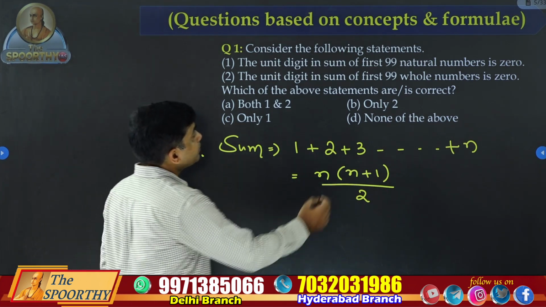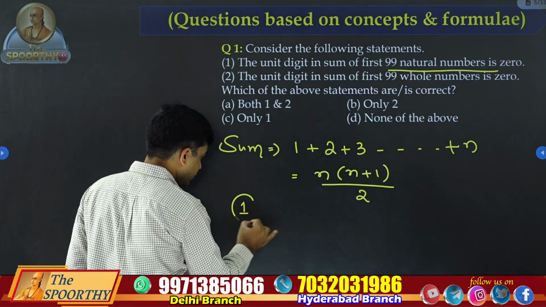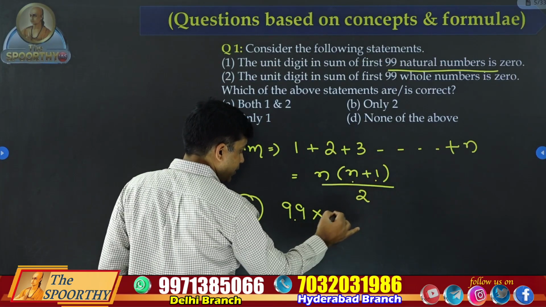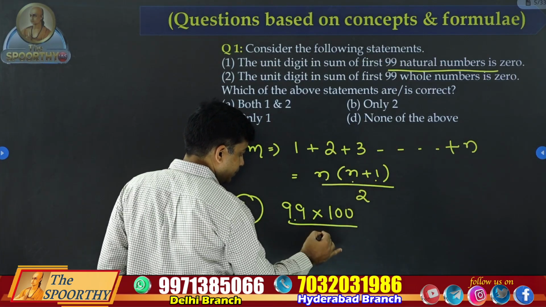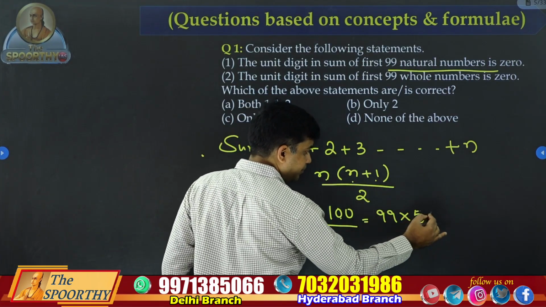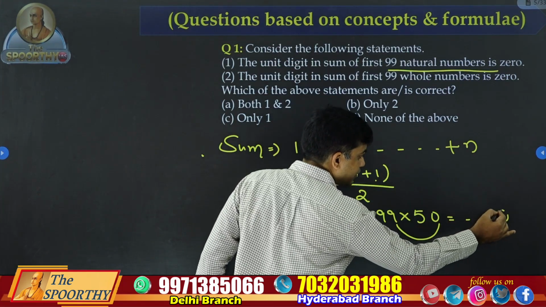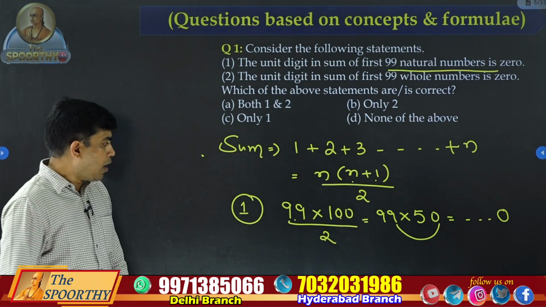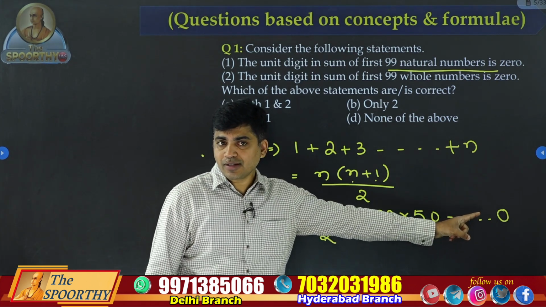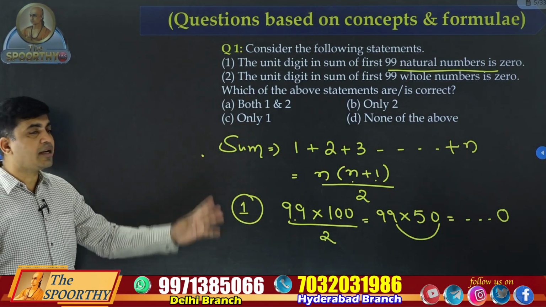So, first question, 99 natural numbers. The n value is 99, 99 plus 1 is 100, by 2. 99 into 100 by 2 is 50. 9 into 0, you will get 0. See, the exact sum is not required, but we are getting 0 as the last digit. So 0 is the answer, which means the first statement is correct.